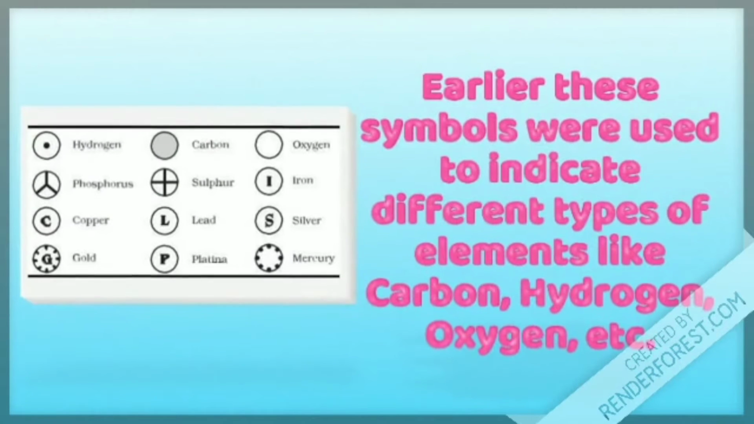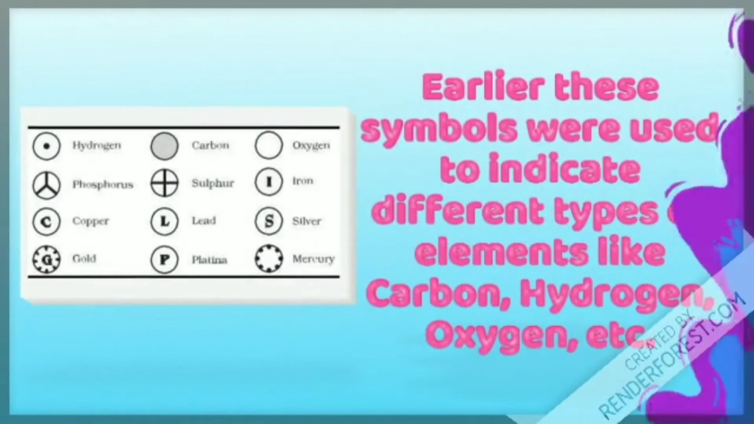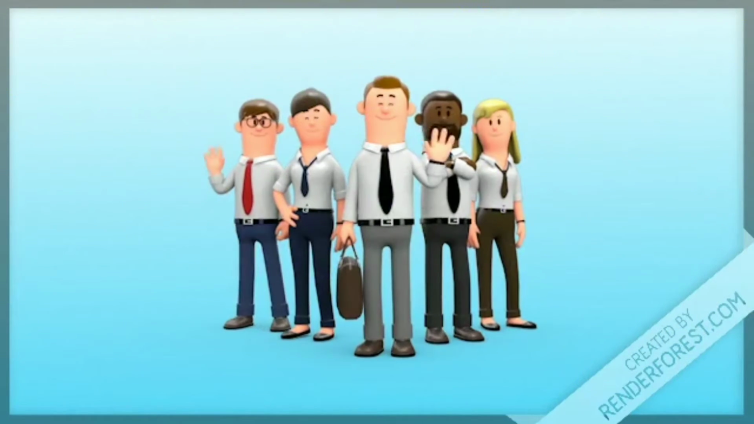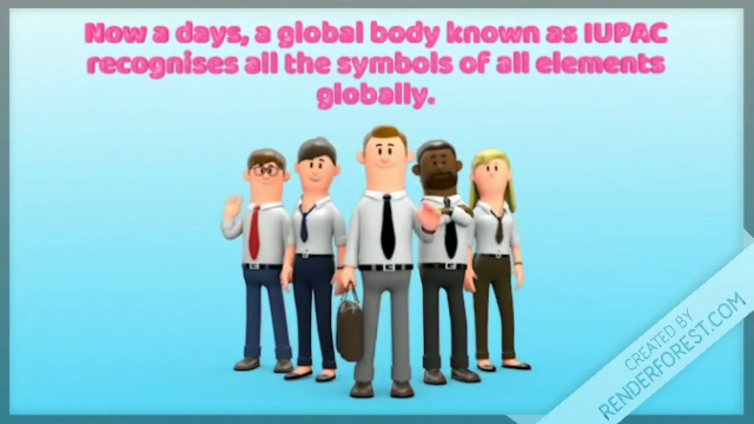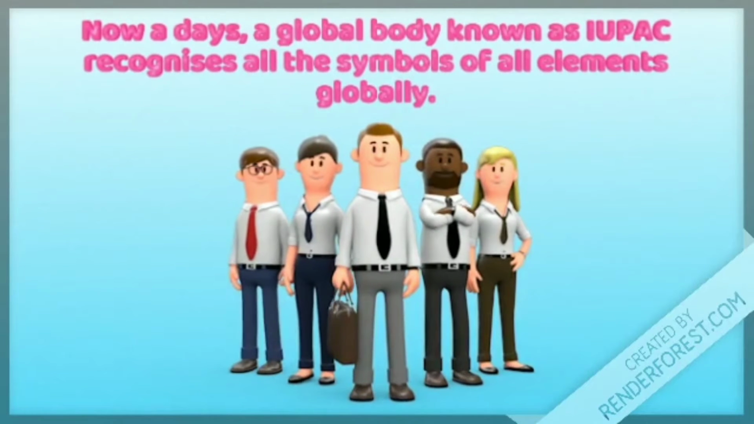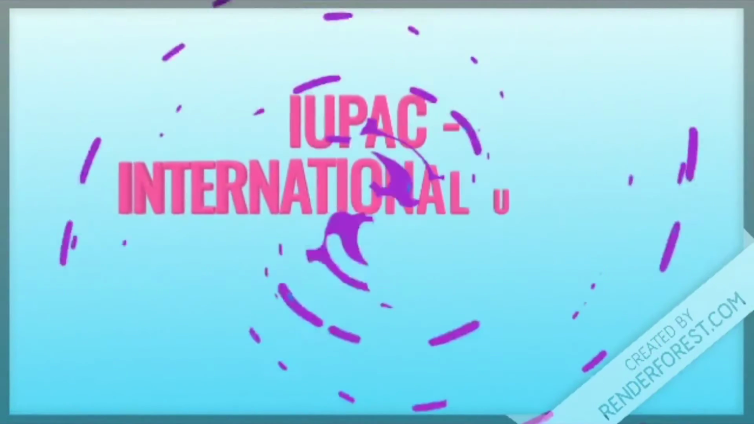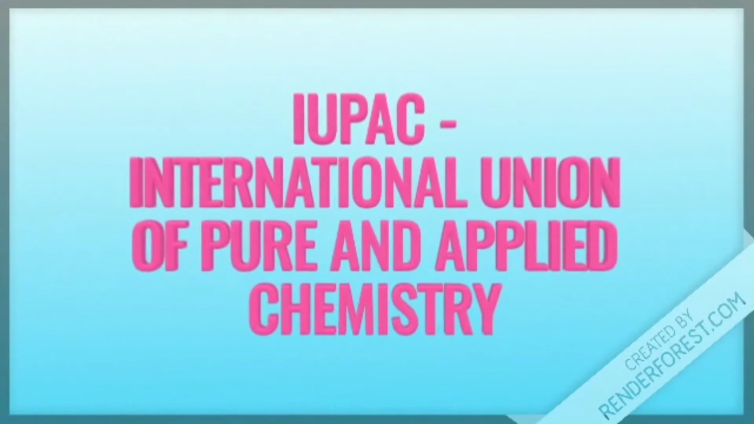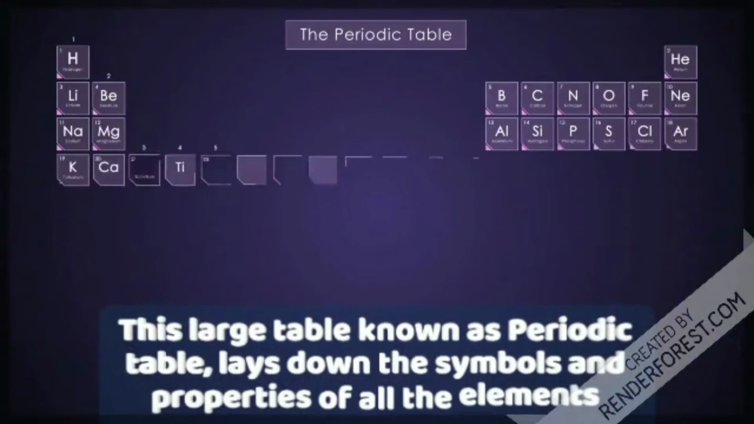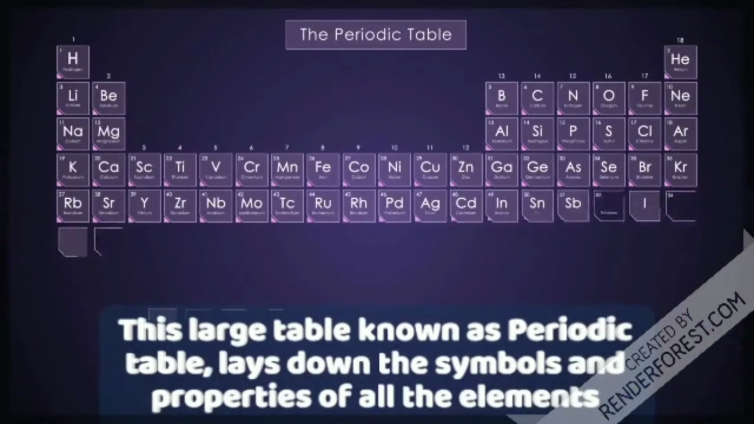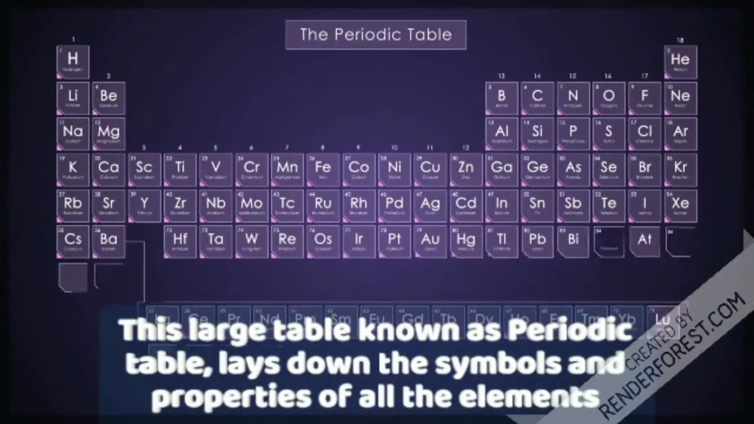Earlier, these symbols were used to indicate different types of elements like carbon, hydrogen, oxygen, etc. Nowadays, a global body known as IUPAC recognizes the symbols of all elements globally. IUPAC stands for International Union of Pure and Applied Chemistry. This large table, known as the periodic table, lays down the symbols and properties of all the elements.